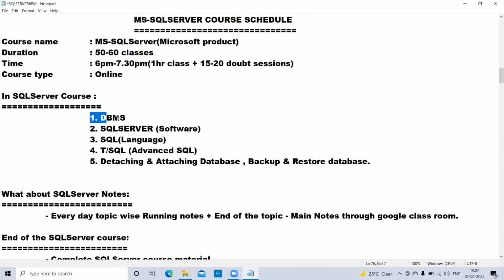These all come under the DBMS category. The second category is SQL Server, which is software, and we will discuss it tomorrow. From tomorrow onwards we enter the SQL Server classes. The DBMS we discussed so far comes before SQL Server.